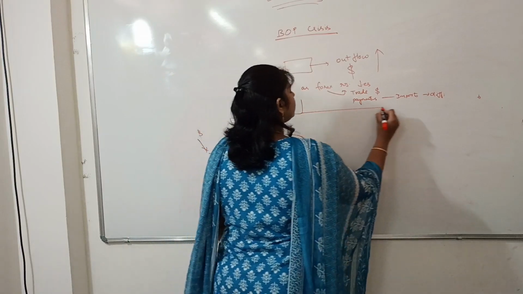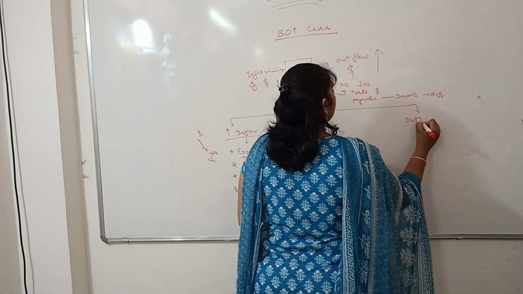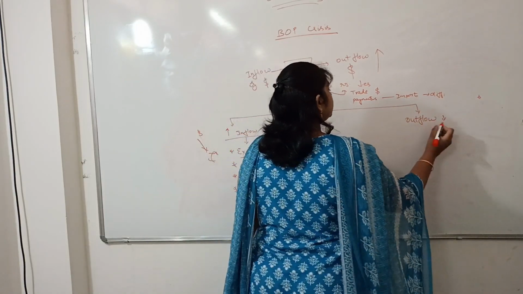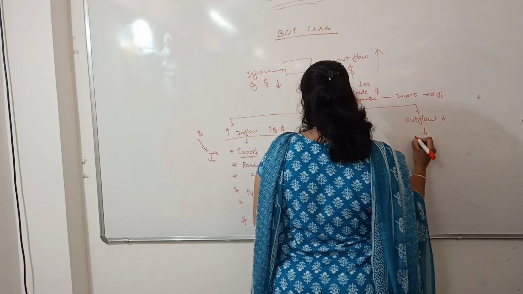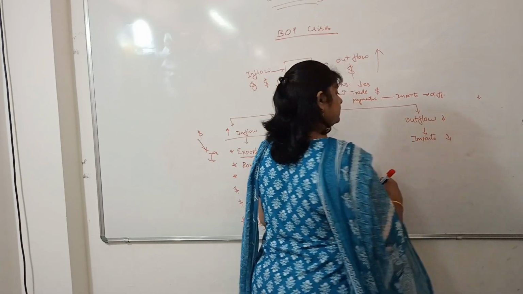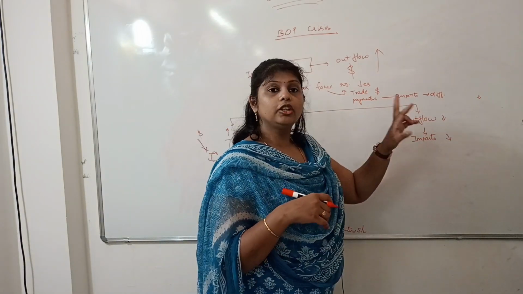So in order to contain BOP crisis, we should decrease the outflow. That means dollars going out should be decreased. How? By decreasing the imports. Whatever we buy from international markets, we buy in dollars.